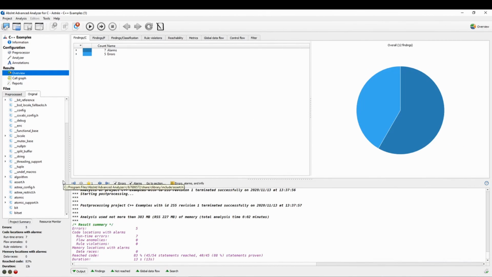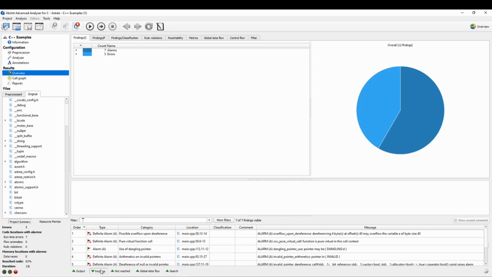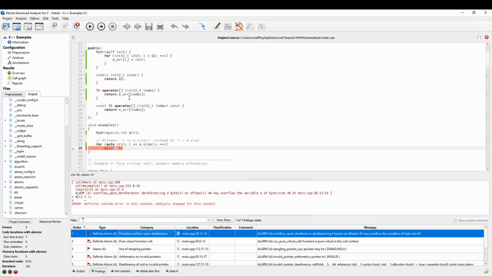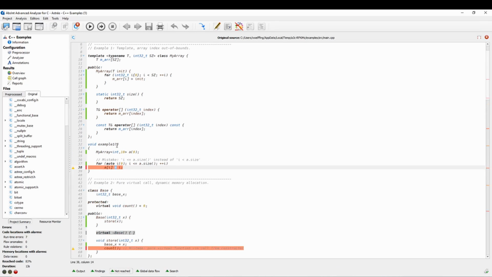Here we have a couple of small code examples that demonstrate nicely what Astrée can analyze. The first example shows that Astrée supports C++ templates and operator overloading. It defines an array template class and creates an instance of that template that can store up to 10 integer values. The code then iterates over the array using a for loop with an inappropriate loop condition.